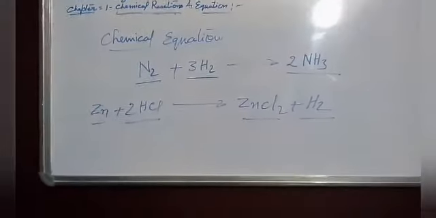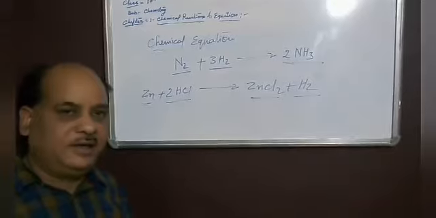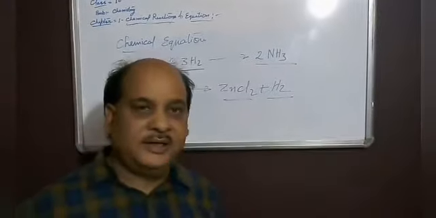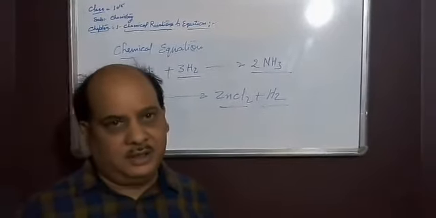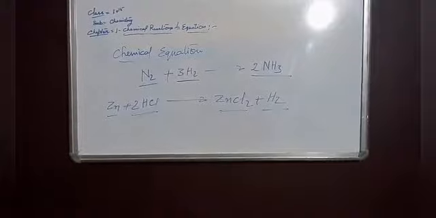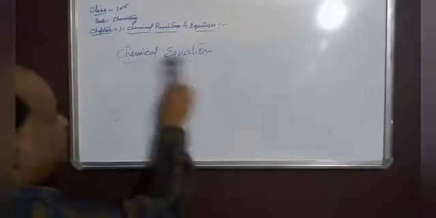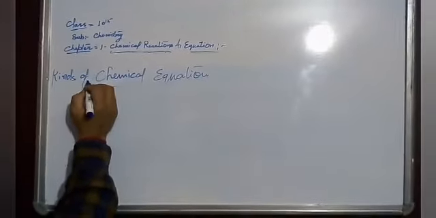Chemical equations may be of three types. The kinds of chemical equation are number 1, word equation, number 2, skeletal equation, number 3, balanced equation. Now we discuss the kinds of chemical equation.